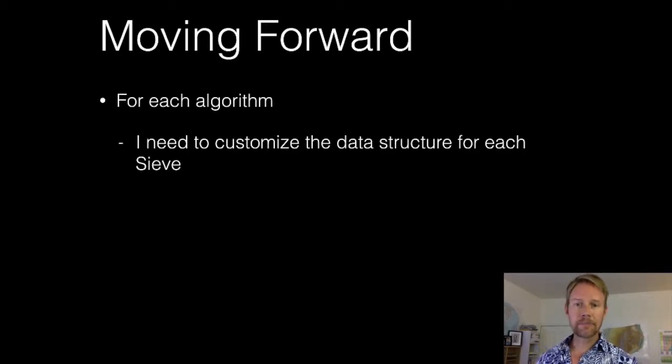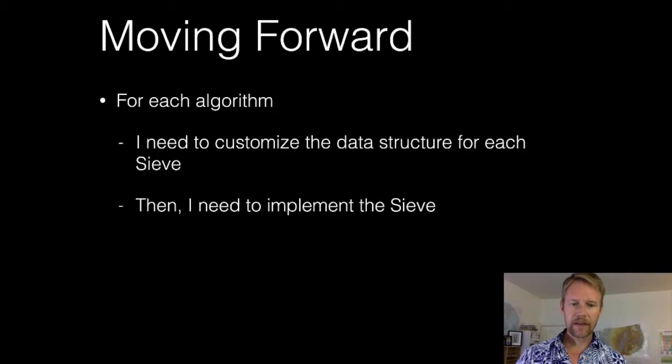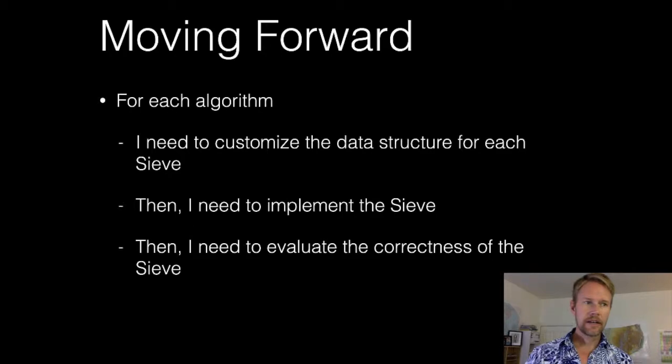Once I have the base classes set up and I have the ability to count the way I want to count, I implement the algorithm, and then I'm going to evaluate the correctness of the sieve. I'm going to compare them against each other, and when I get into the large numbers, I'll compare against data that's coming out of the sieve of Eratosthenes.